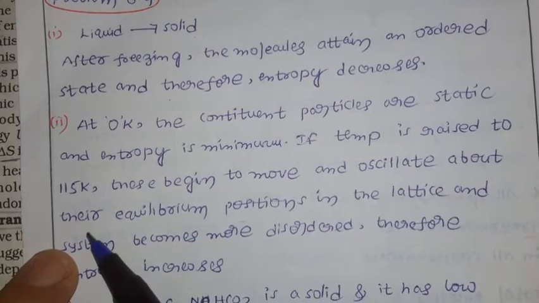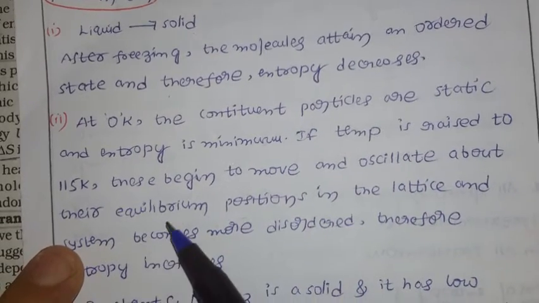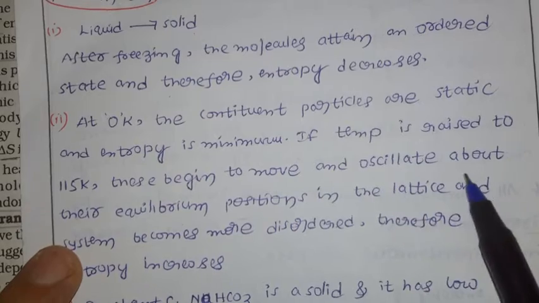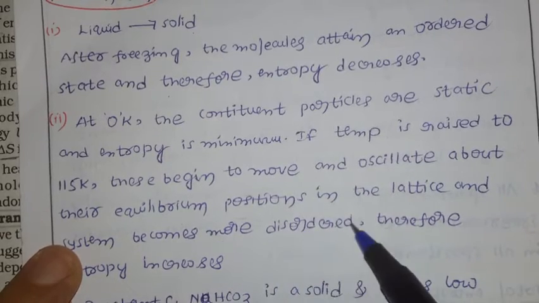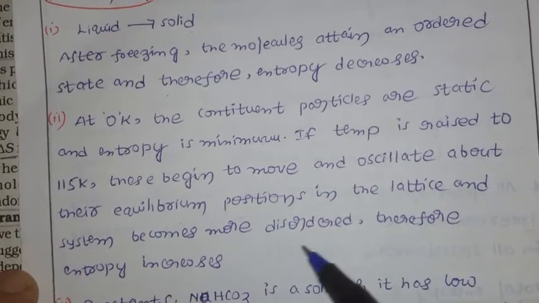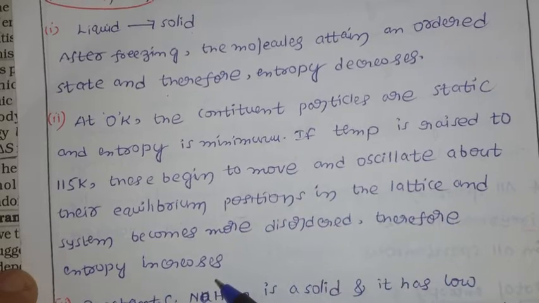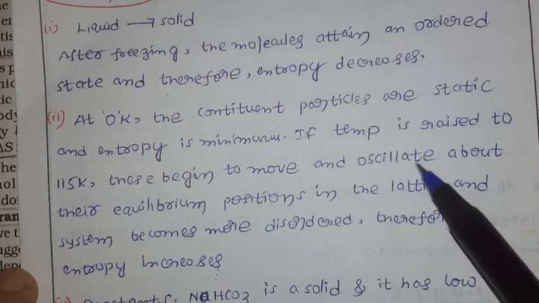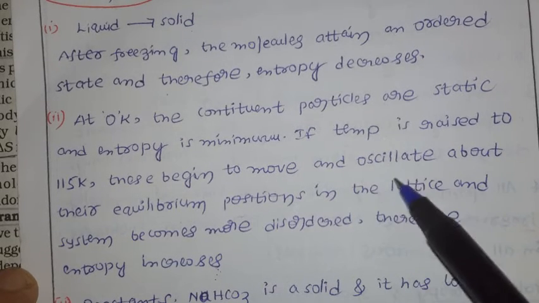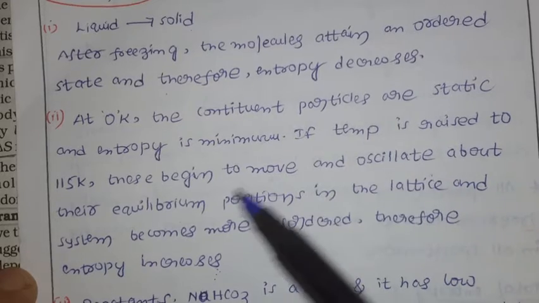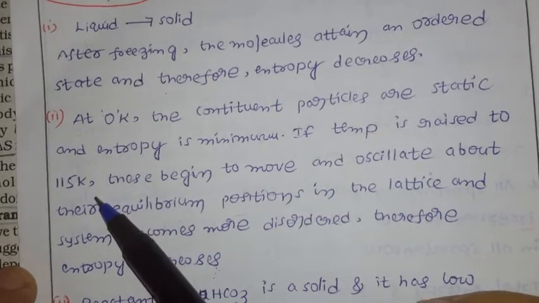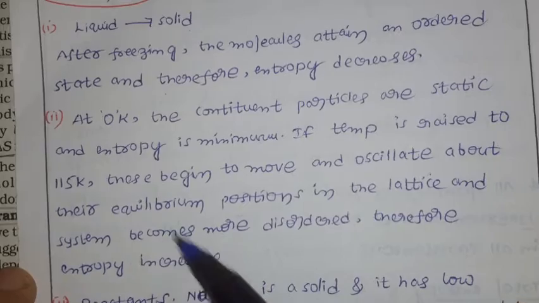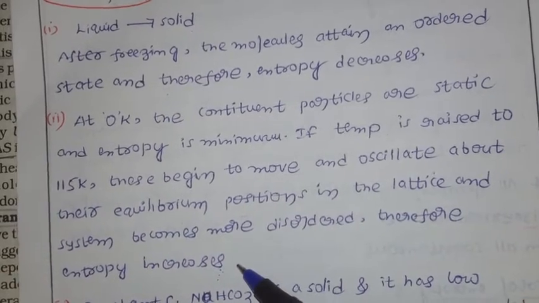If the temperature is raised to 115 Kelvin, the particles begin to move and oscillate about their equilibrium position in the lattice, and the system becomes more disordered. Therefore, entropy increases. Already we discussed, if you increase the temperature, disorder increases, because the oscillation or motion of the particles increases. So from 0 Kelvin to 115 Kelvin, disorder increases, so entropy increases.